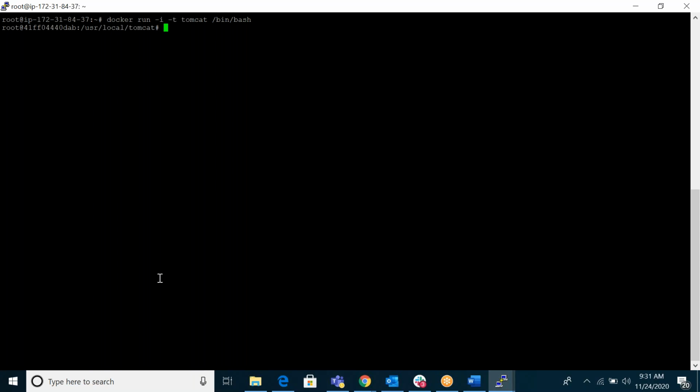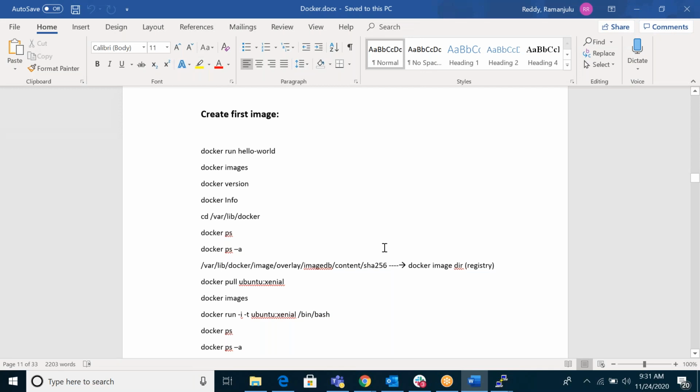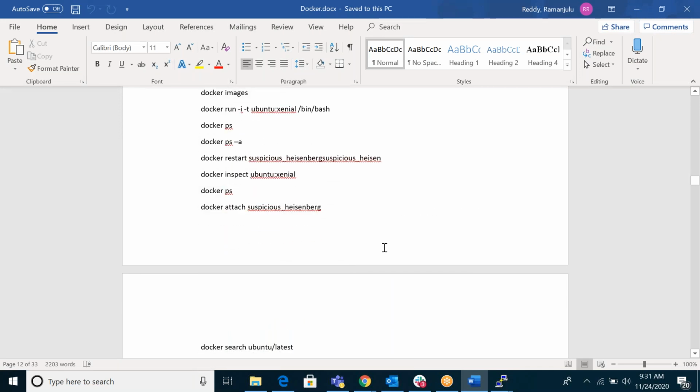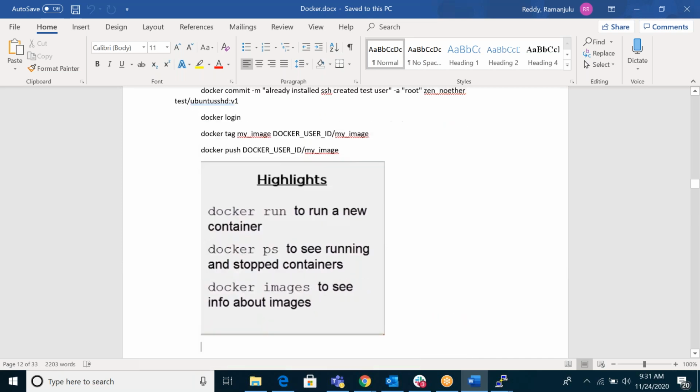So you can see now I am in that particular container. If you want to run this container, the Docker command is docker run -it, meaning interactive terminal, your image name, some command, okay, some bin bash, some command. So don't worry if you have any confusions. Daily we'll run the same images, same commands only.